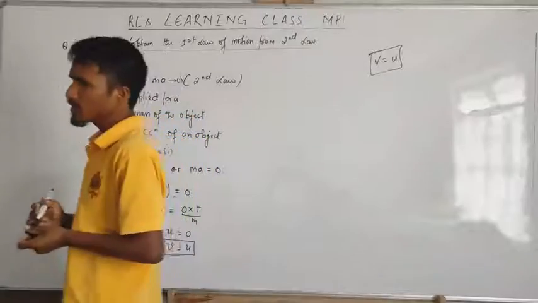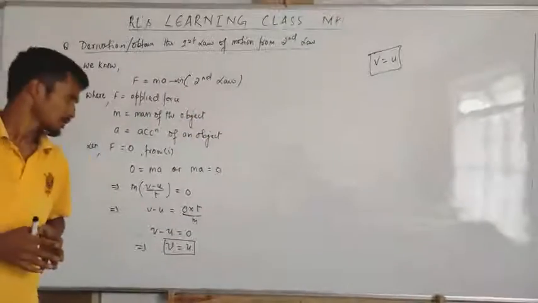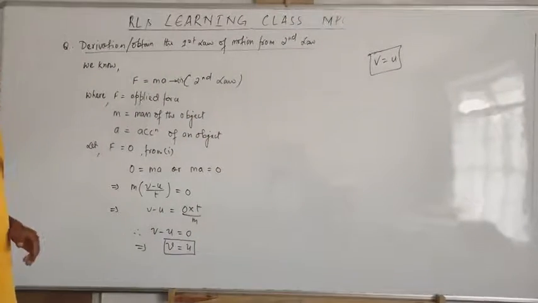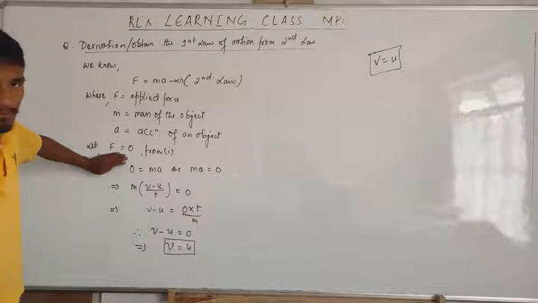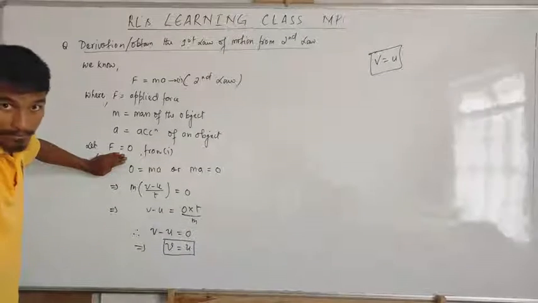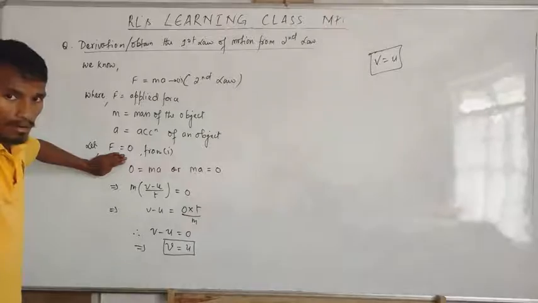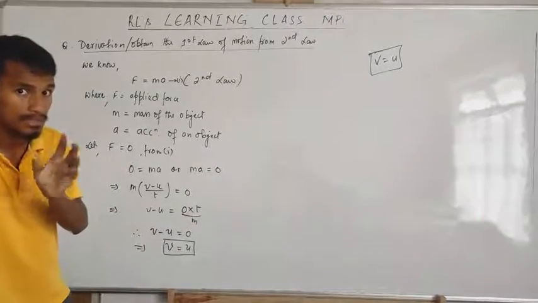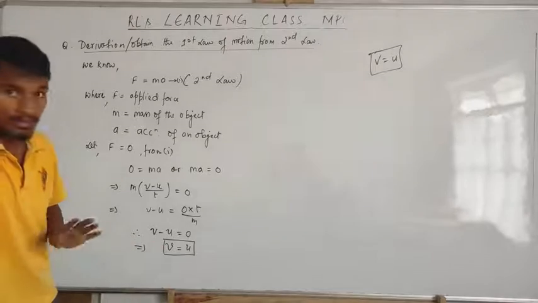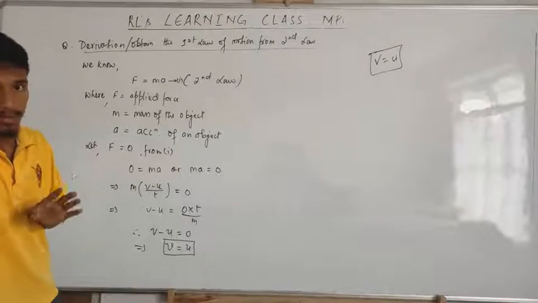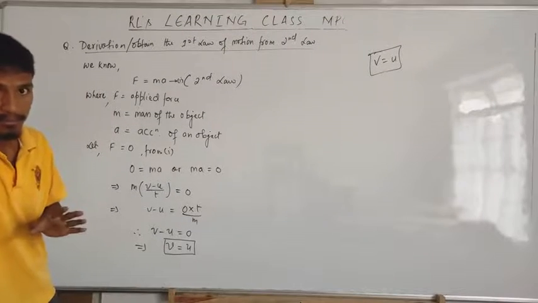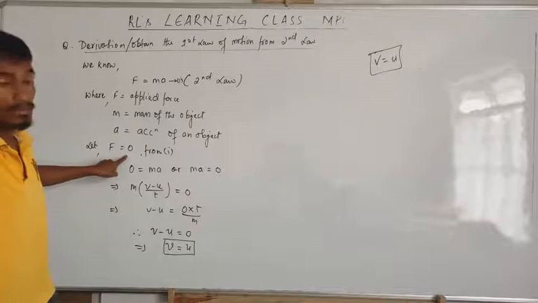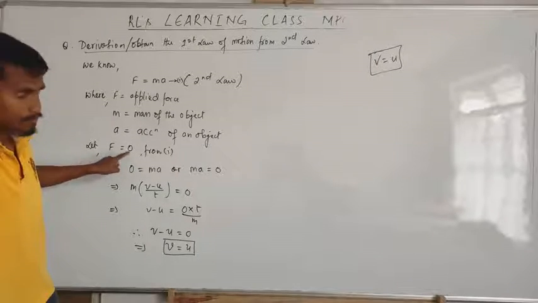Okay, now what is the meaning of this? It means the body will be at rest, or the body will be in uniform motion. Now if U is equal to 0, then V is also 0. It means the body will remain at rest if the external force is equal to 0.